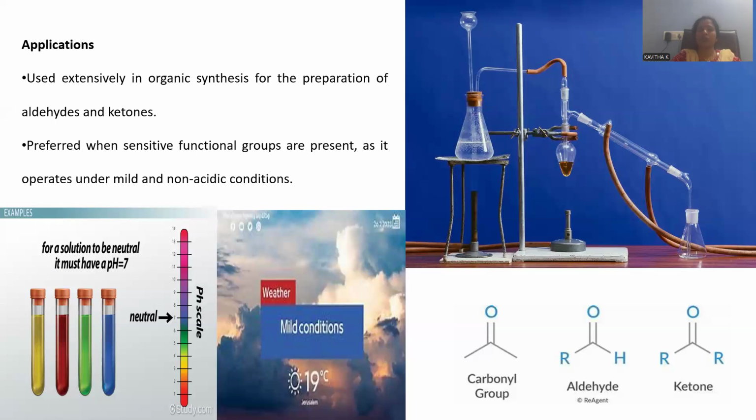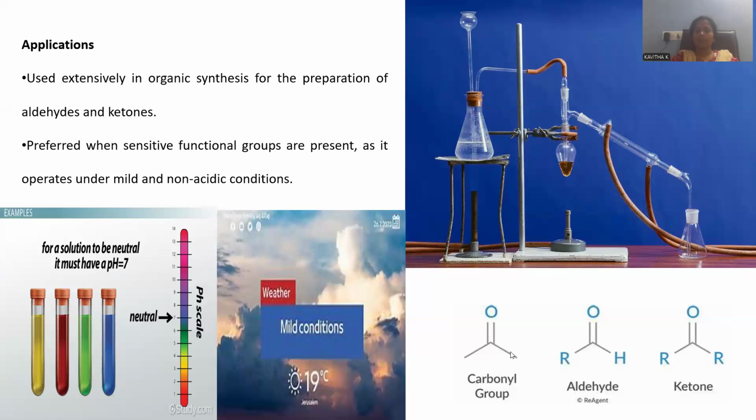So mild reaction conditions are satisfactory, and we can say it is a kind of green approach. Non-acidic conditions are most preferable. Non-acidic condition means around neutral pH, which is most suitable for the operation of the Swern oxidation process.